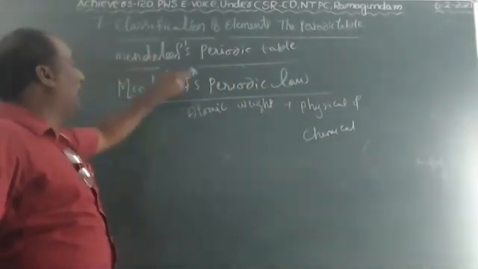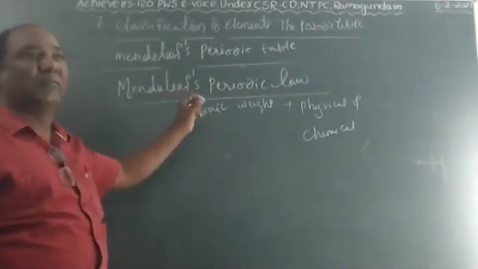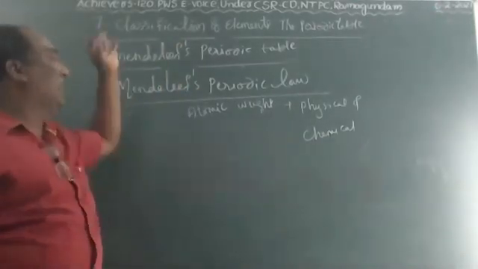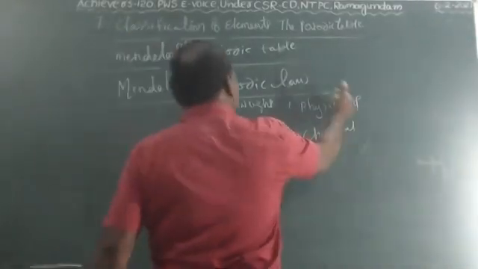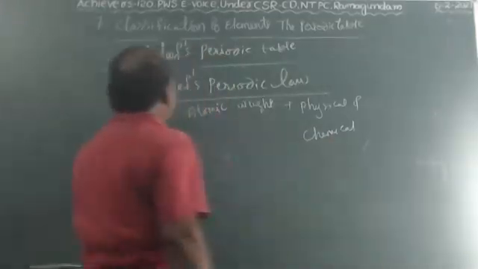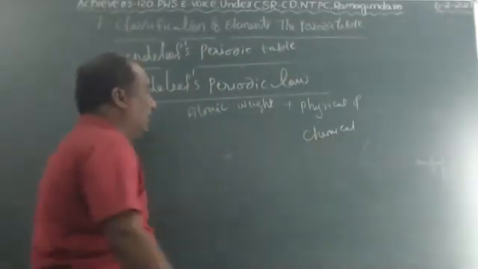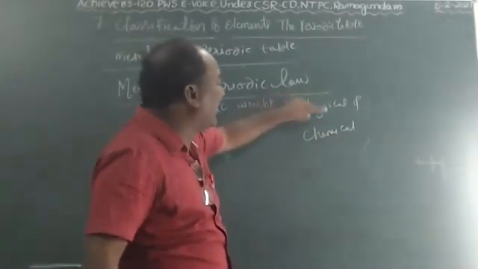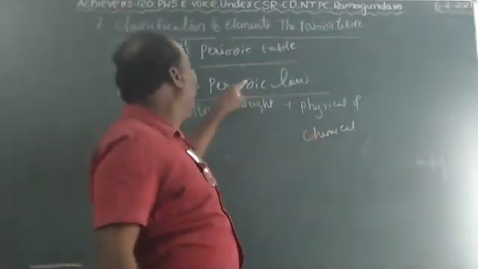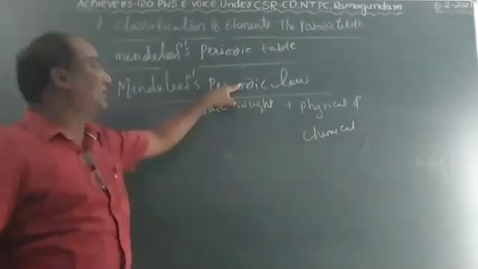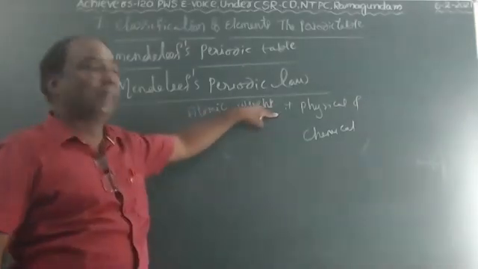Mendeleev's periodic table is based on atomic weight. Every periodic table is full of elements. Every element has physical and chemical properties. Combining all these, that is the Mendeleev's periodic law. Let us see how it goes. The first definition: the physical and chemical properties of elements are periodic functions of their atomic weight. It is Mendeleev's periodic law.